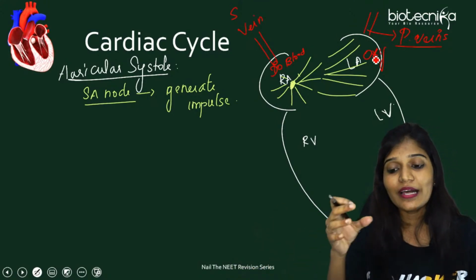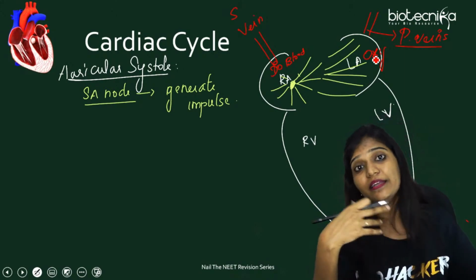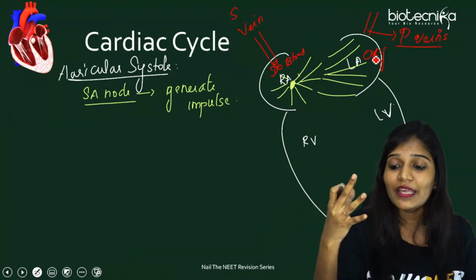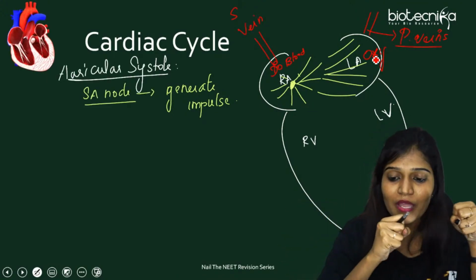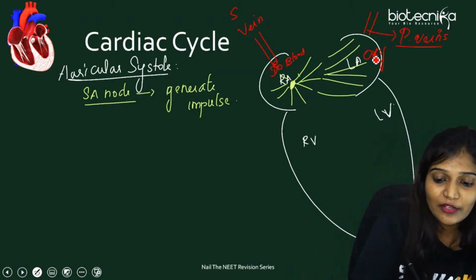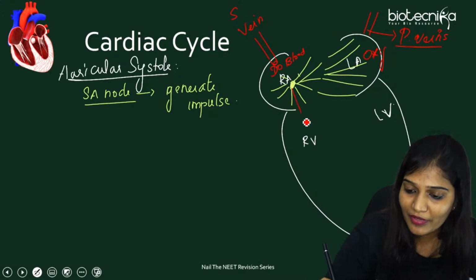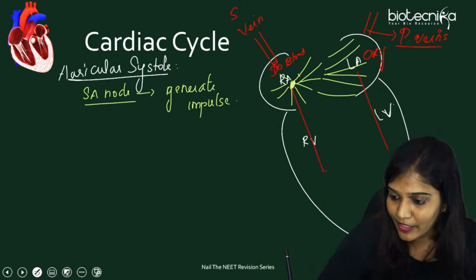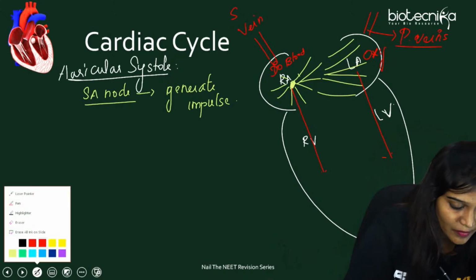And now the right atrium has the SA node. The SA node generates impulses and sends them to the entire atria, and the entire atria get the impulses and they begin to pump. As they contract, or we can say auricles are going to contract at this stage, the blood will come from right atrium to right ventricle and left atrium to left ventricle. But it cannot come because there is a valve which is actually present.